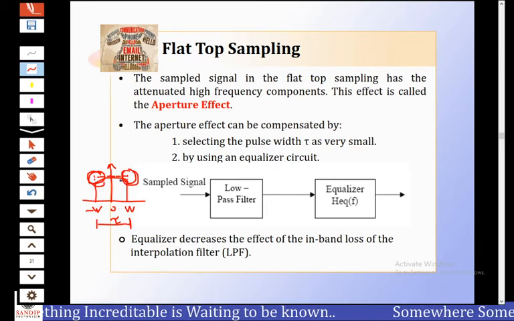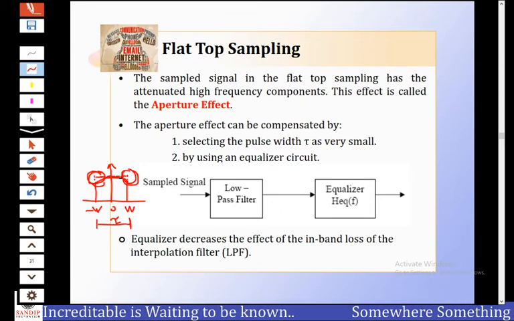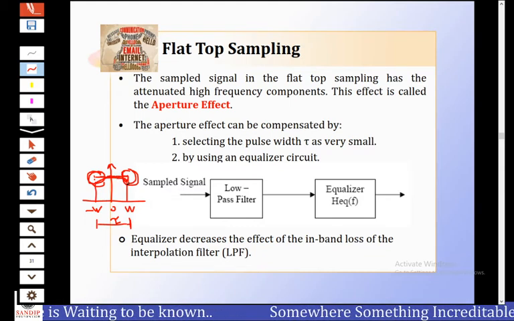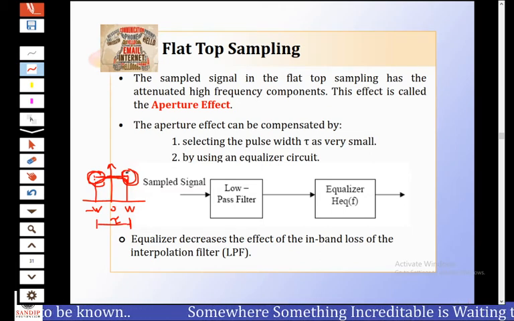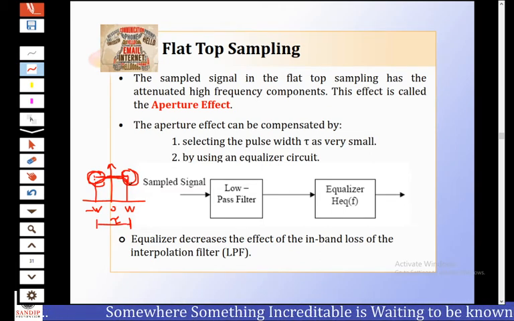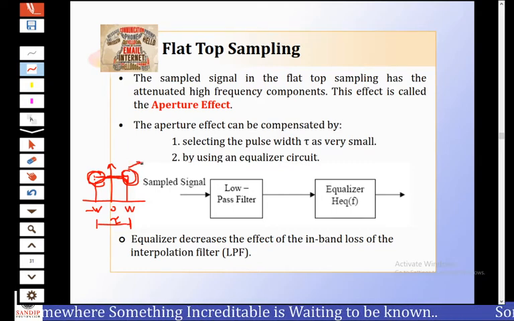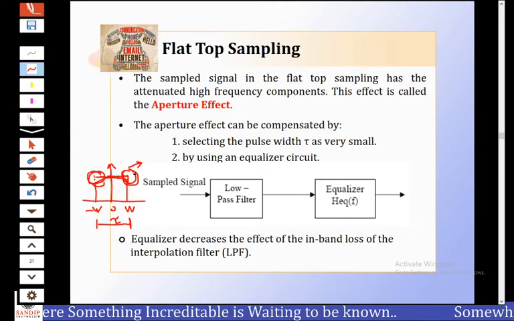Instead of getting a flat top of a continuous pulse, here some attenuation is there at the corner point, and this effect is known as the attenuation of high frequency components. This is called the aperture effect.